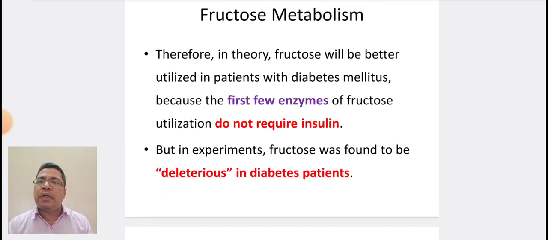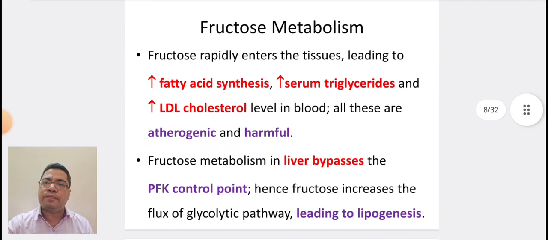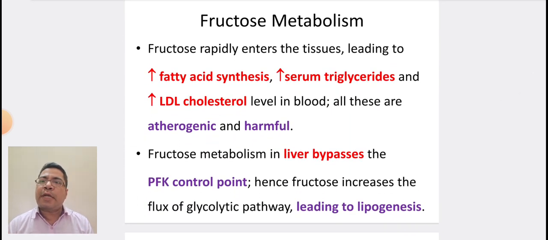Therefore, in theory, fructose will be better utilized in patients with diabetes mellitus because the first few enzymes of fructose utilization do not require insulin. But in experiments, fructose was found to be deleterious in patients with diabetes mellitus. This is because fructose rapidly enters the tissues, leading to increased fatty acid synthesis, increased serum triglycerides, and increased LDL cholesterol level in the blood. And all these are atherogenic and harmful in nature.